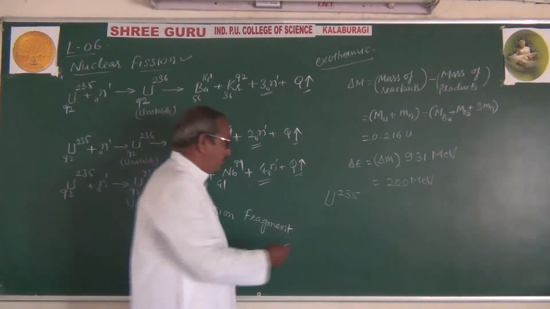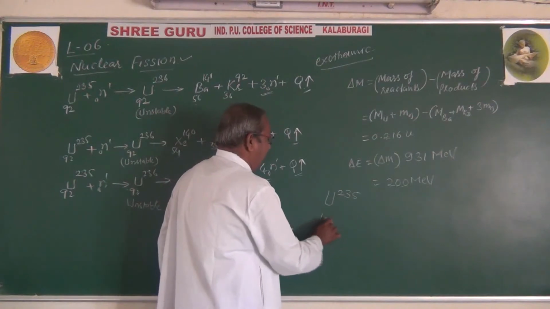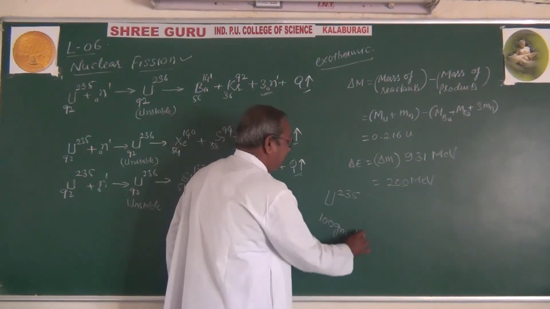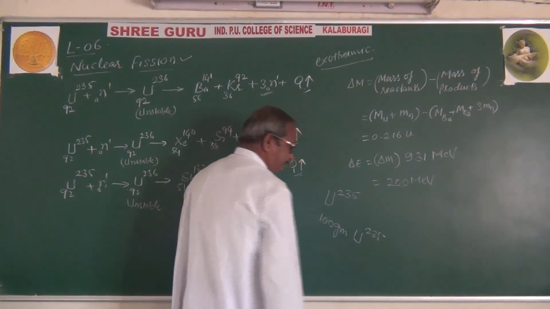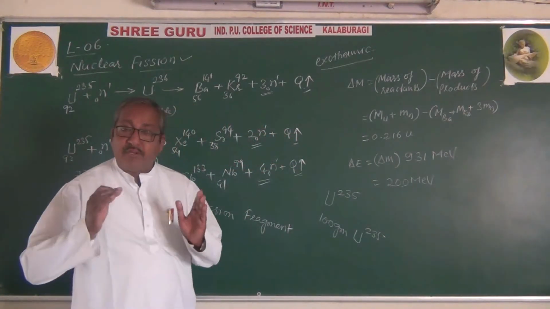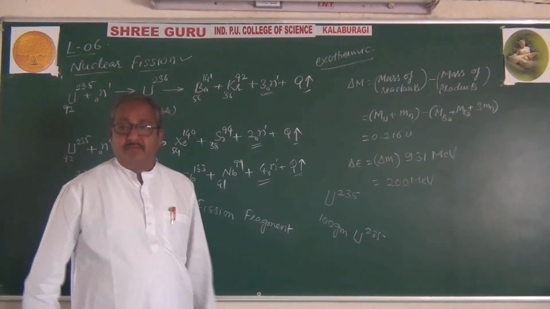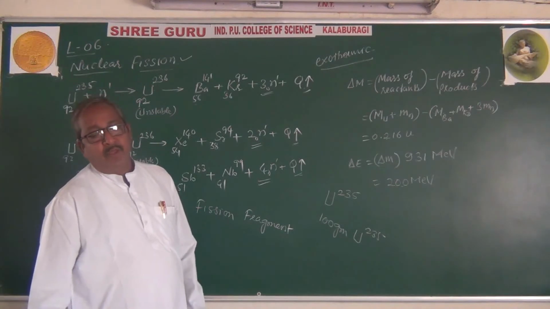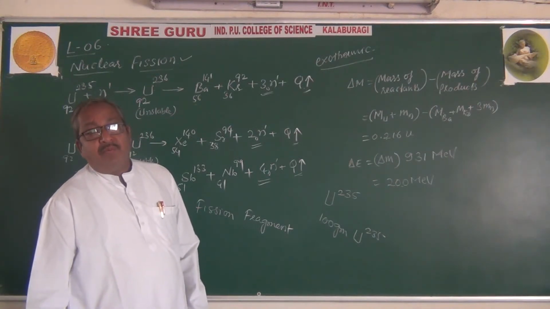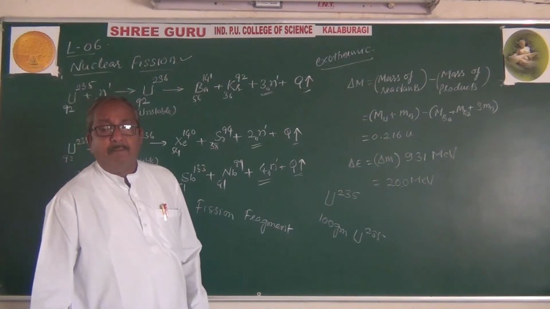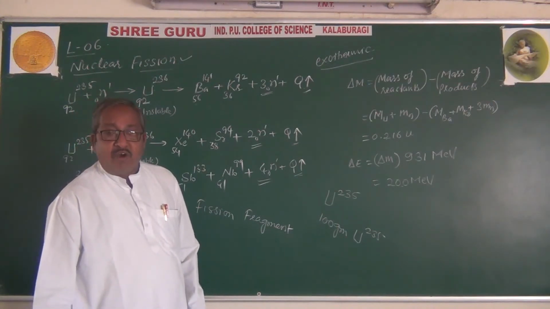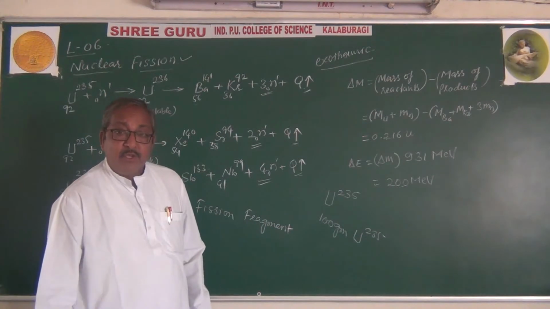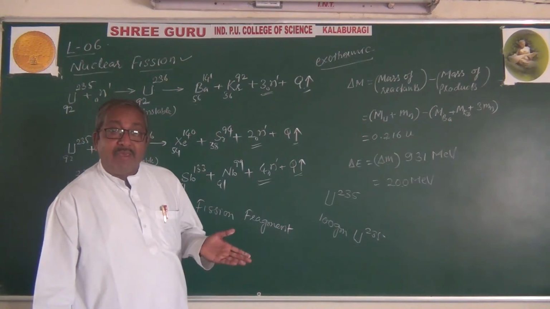A mass of uranium, for example 100 grams of uranium-235, consists of a number of atoms. 1 gram equivalent mass of uranium consists of a number of atoms equal to Avogadro's number.